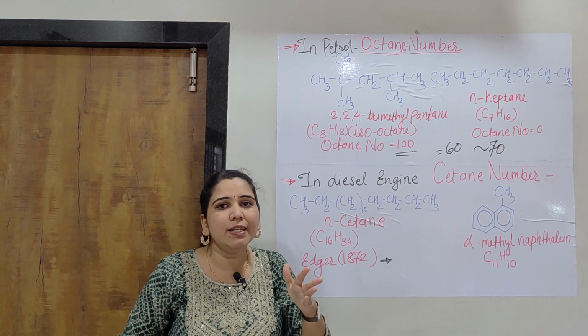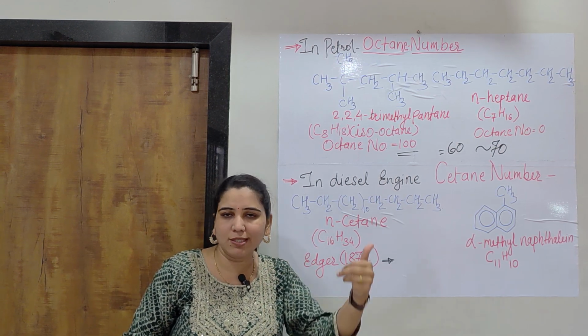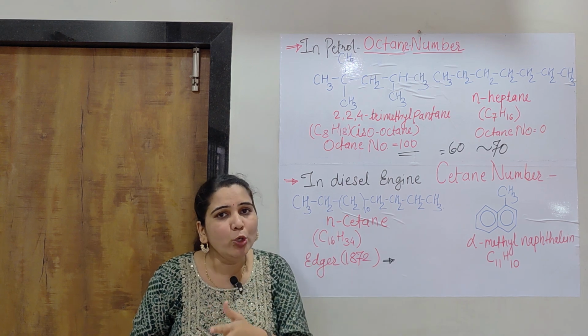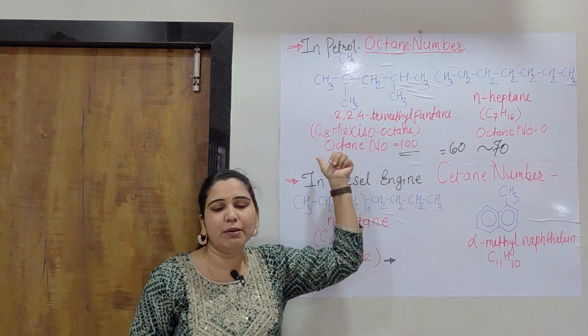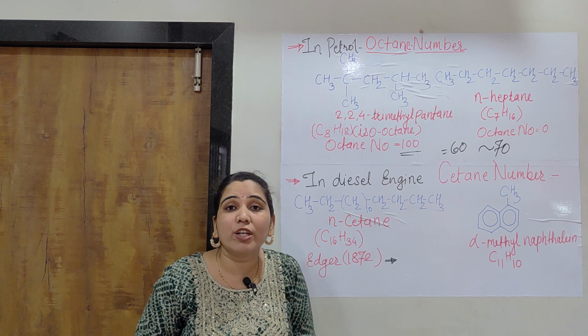It is a percent by volume, because it is a liquid. So the percent by volume of iso-octane in the mixture of iso-octane and n-heptane is called the octane number.